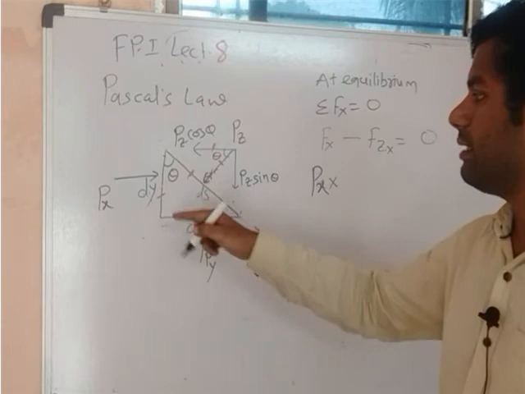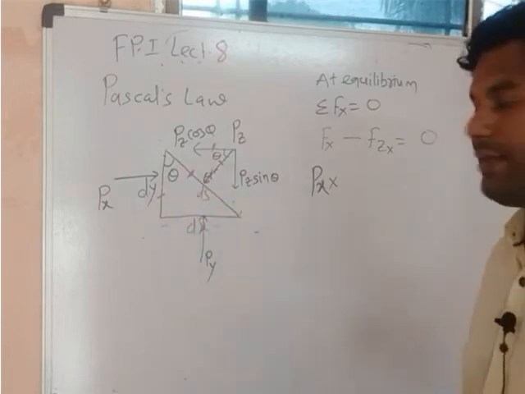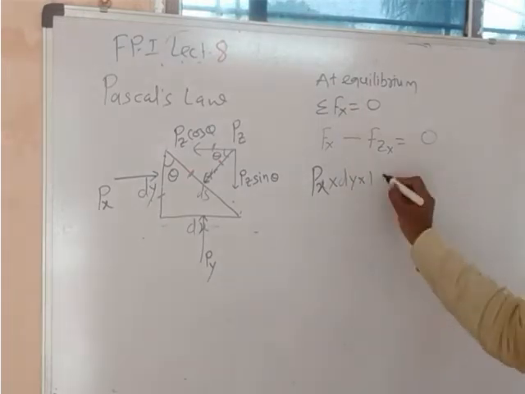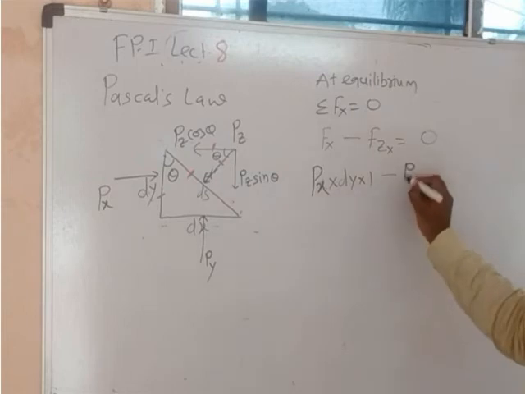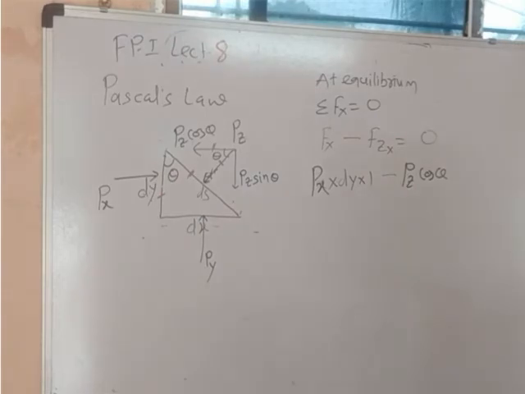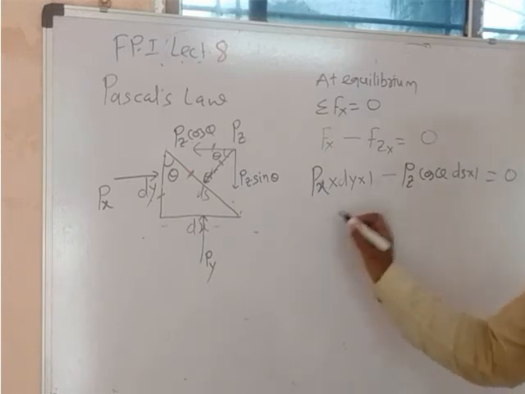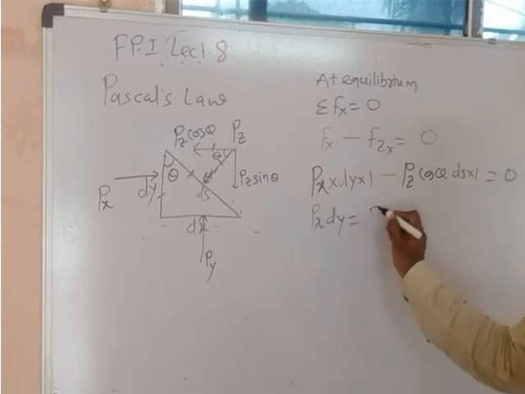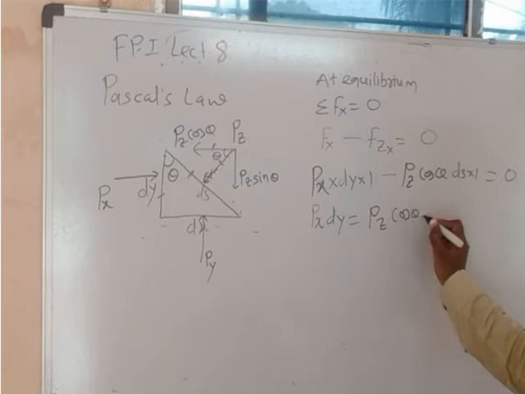What will be its area? Its area is dy into 1, because we have taken thickness as unity. So I will write here px dy into 1. Is it okay? Minus pz cos theta into ds into 1 equals 0. Now how can we write it? px dy equals pz cos theta ds. Is it clear to you?